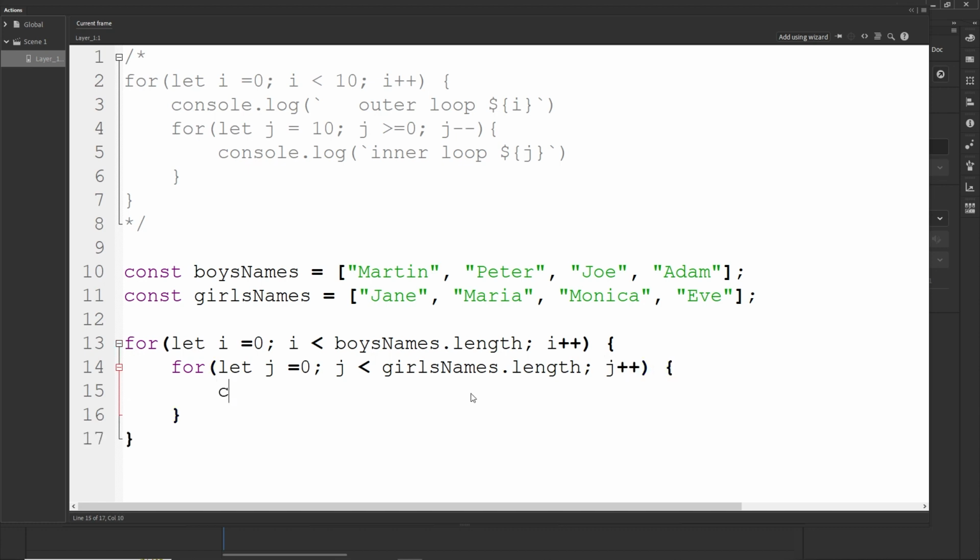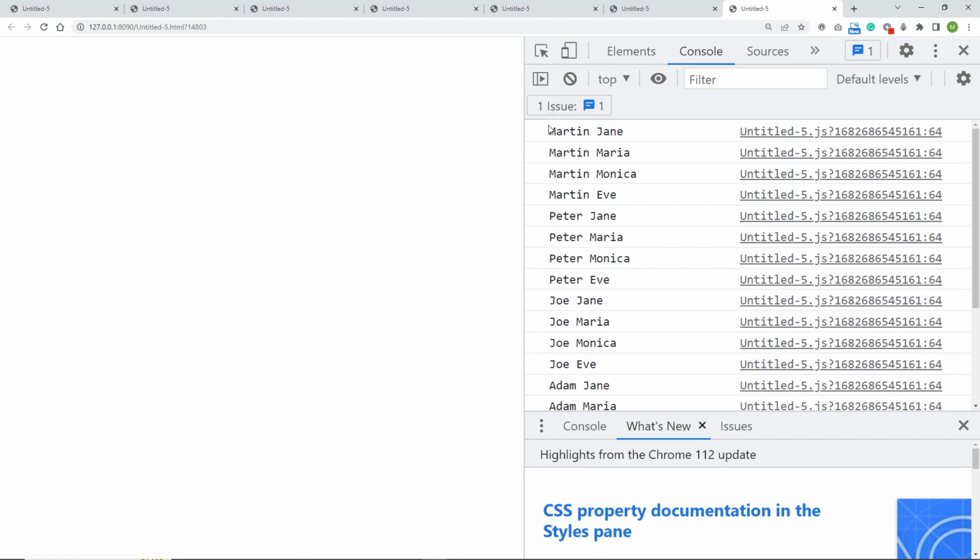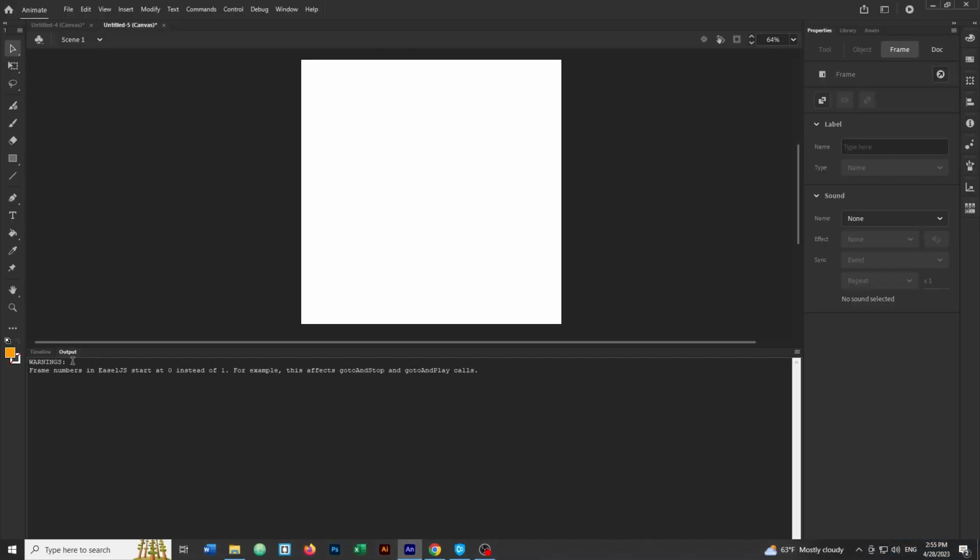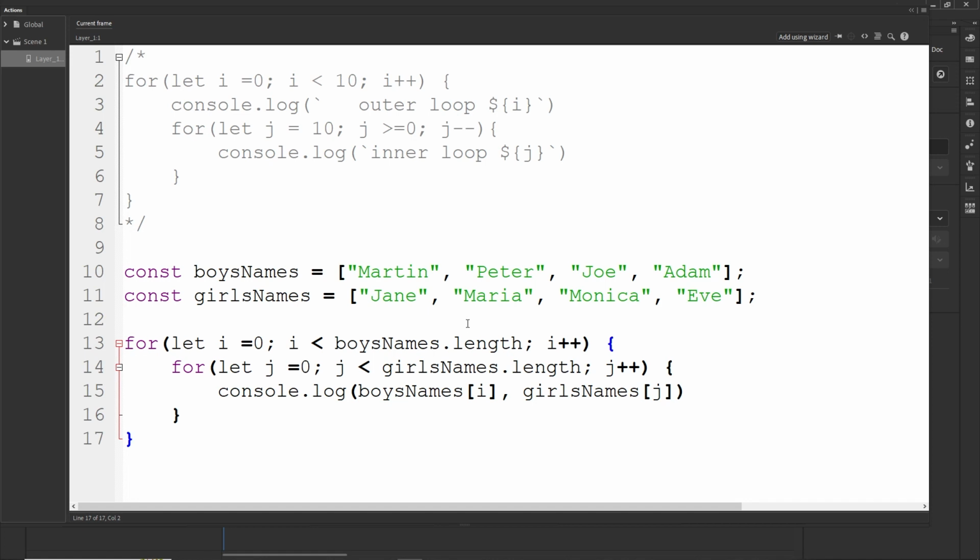And in here, I am going to type console.log, and we are going to console.log boys names of i, and then comma, and girls names of j. Okay, and before I try to explain this one more time, I will just check whether this is going to be working fine. So I'm going to hit F12, and we are going to have Martin Jane, Martin Maria, Martin Monica, Martin Eve, Peter Jane, Peter Maria, and so on. So let's go back to the code and see what's going to happen.